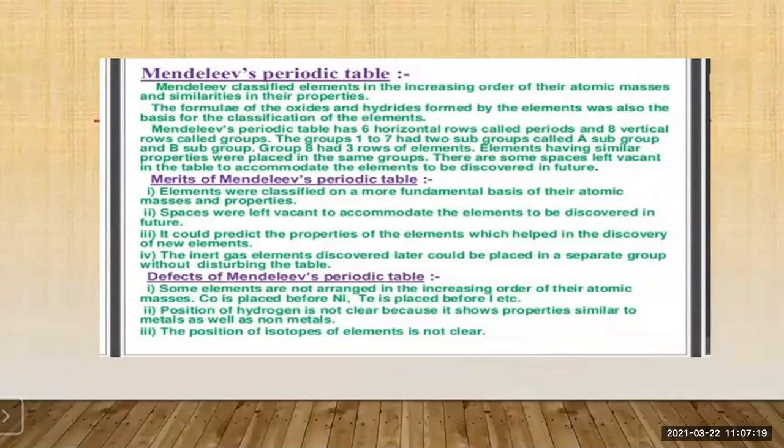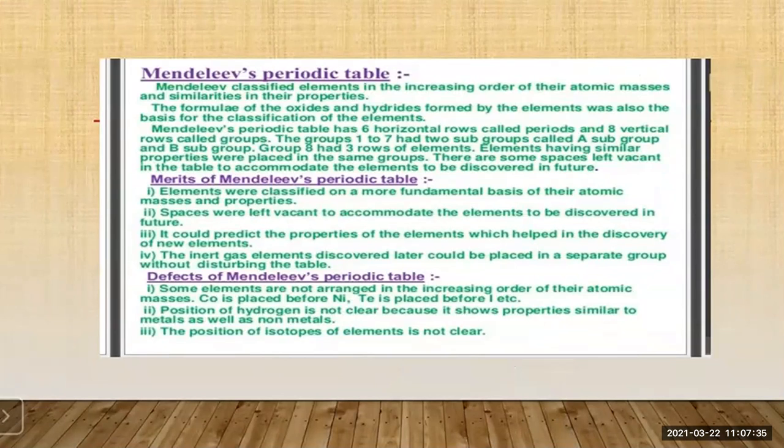See here, Mendeleev classified the elements in the increasing order of their atomic masses and similarities in their properties. The formulas of the oxides and hydrides formed by the element were also a basis for the classification of the elements.